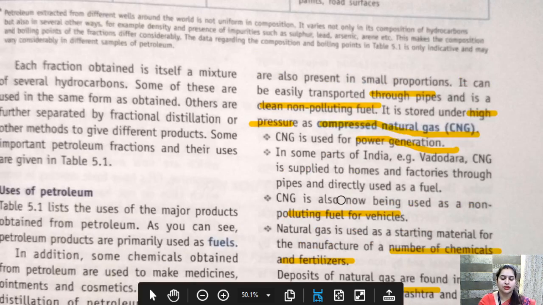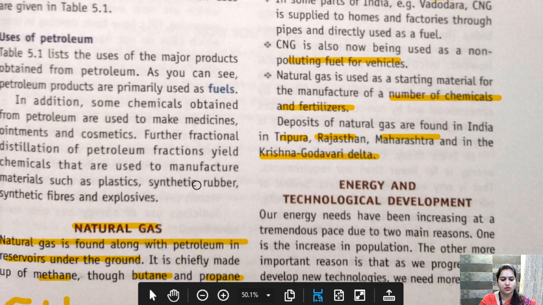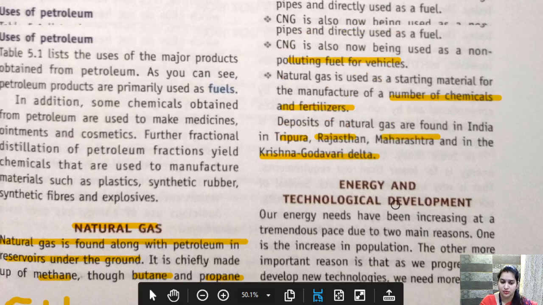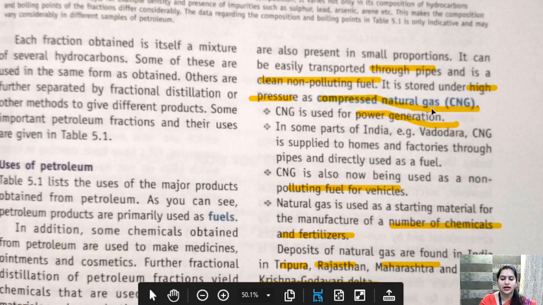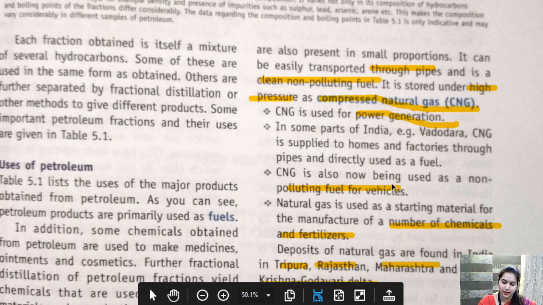Alright, so that was something about natural gas. So first very important thing, it is obtained in the same way as petroleum. Second, the main constituent of natural gas is methane. It contains butane and propane in a small amount. It is present in a compressed form called compressed natural gas, and these are the uses of CNG. Alright, so that was about natural gas. Clear?